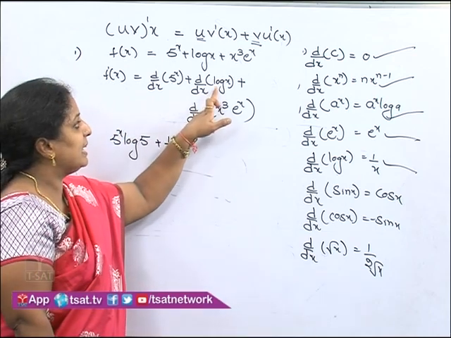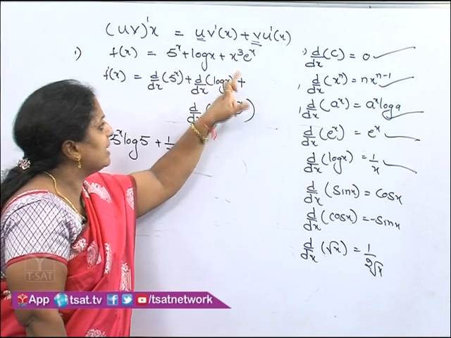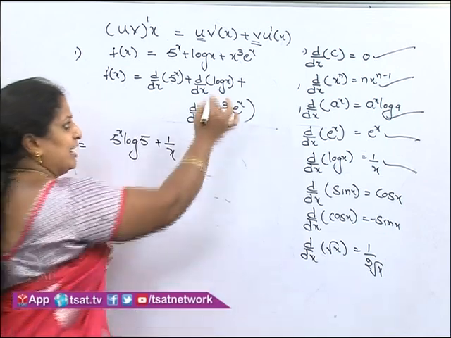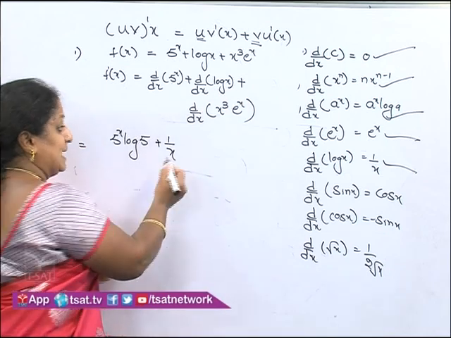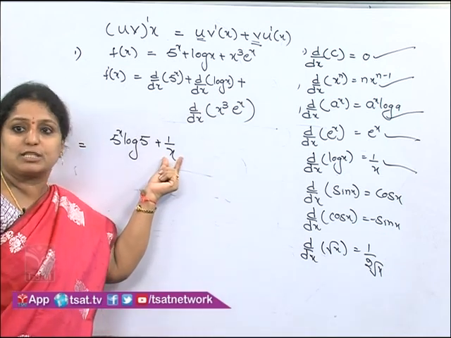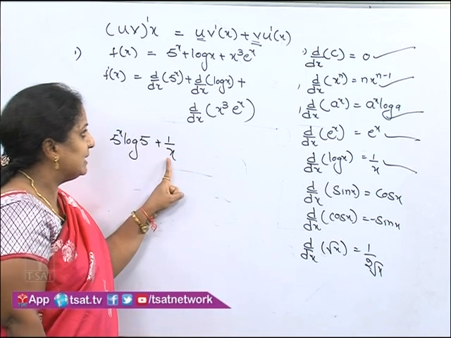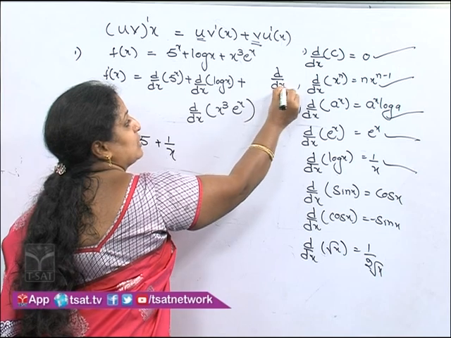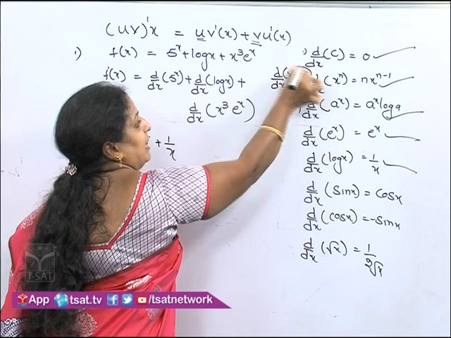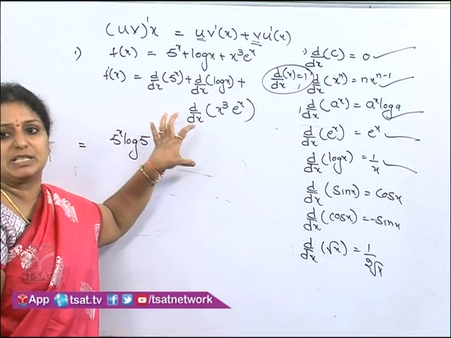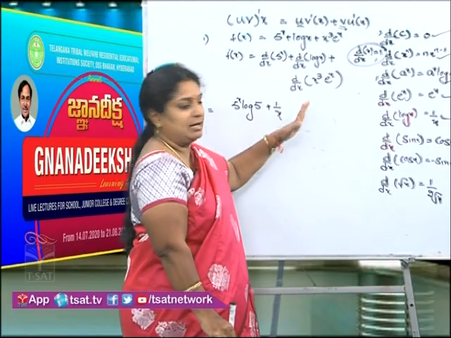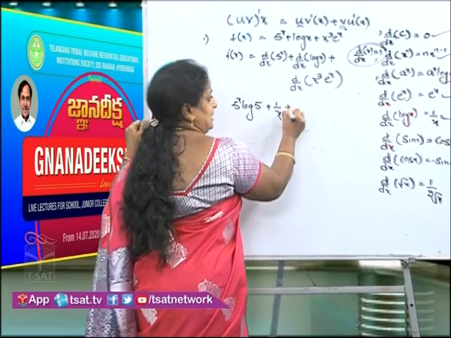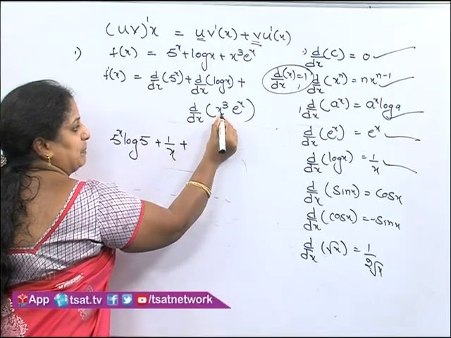Here I want to give one more clarification. When we are finding the derivative for log x, we are finding it for the complete function. For log x, the derivative is 1 by x, so we have to find the derivative of x also here. When we are finding the derivative of x, children, remember d by dx of x will be 1. So no need to write it specifically here, but we need to find it. Log x derivative is 1 by x, for x is 1, plus the derivative of x power 3 into e to the power of x.